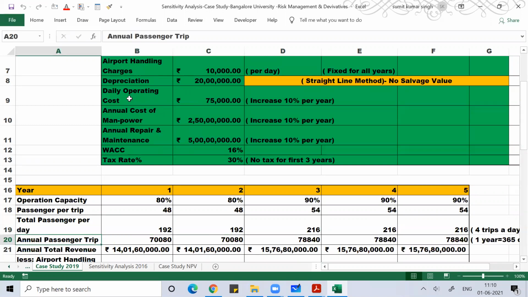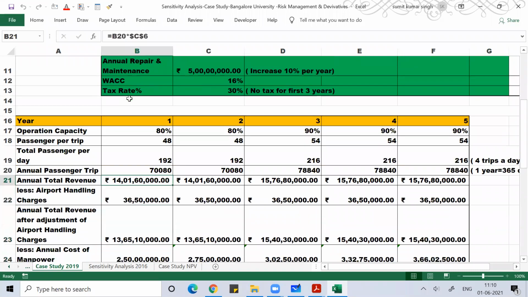So annual passenger trips, how many total number of passengers are there? And from each passenger you are charging 2,000 rupees. So you'll get the annual total revenue on a year-on-year basis.